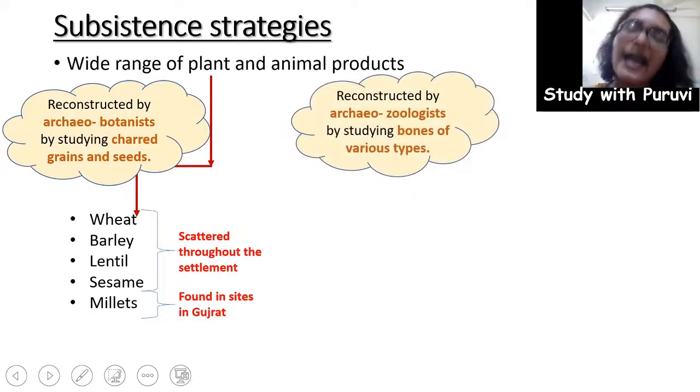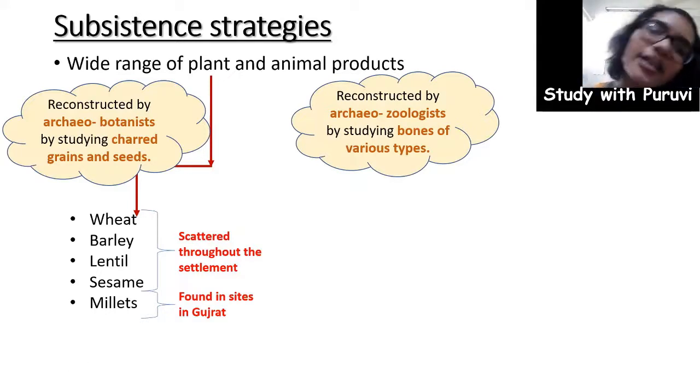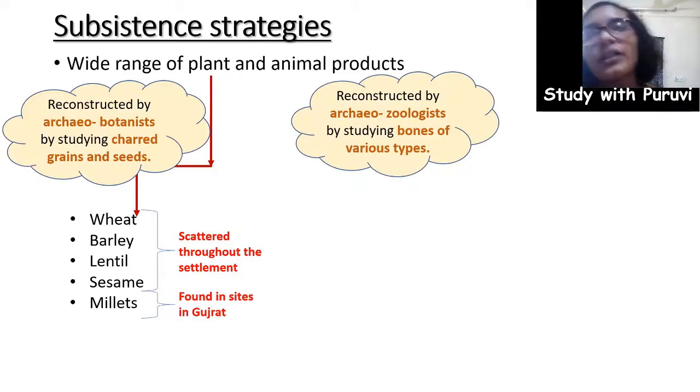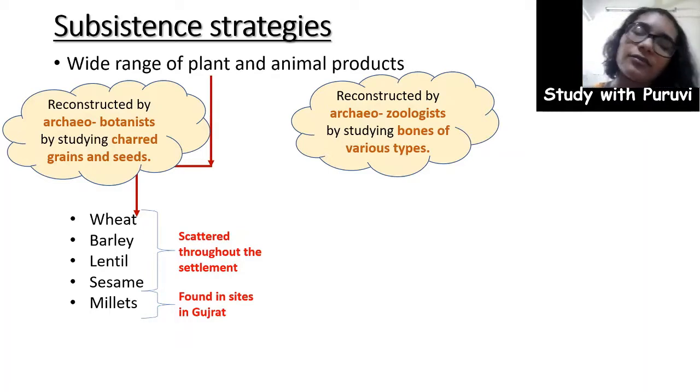Now talking about the animal products. The animal products were reconstructed by archaeozoologists. According to biology, zoology is the study of animals, so that is how we can relate. Basically, archaeo is the common word because they are involved with history and excavation. That is why we are using the word archaeo here.